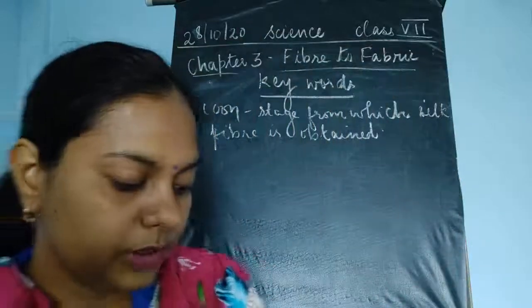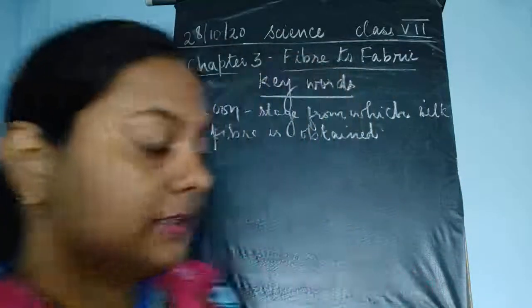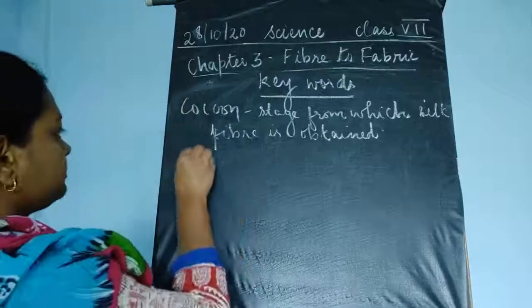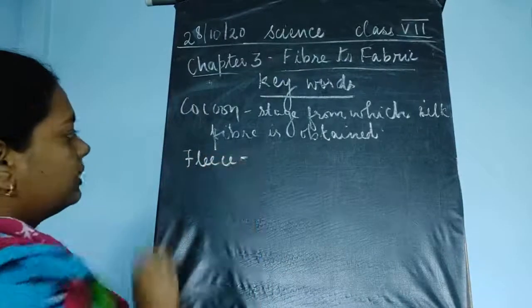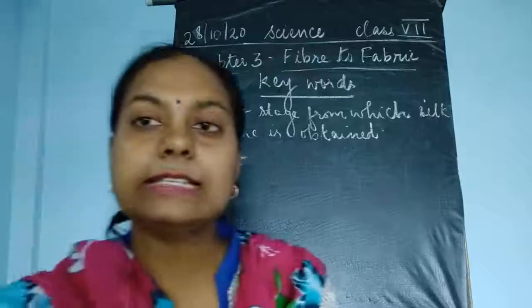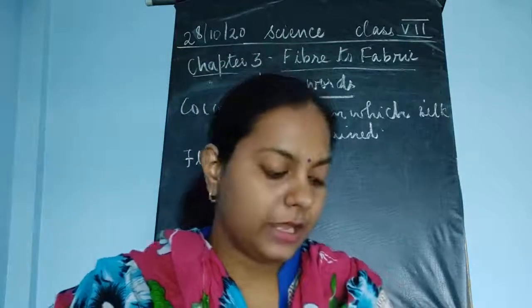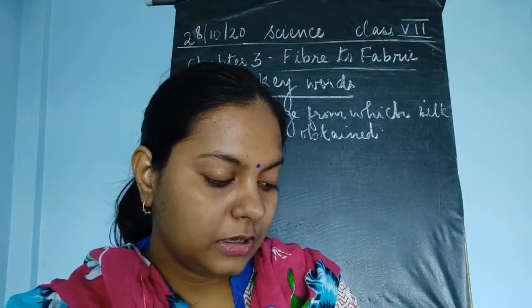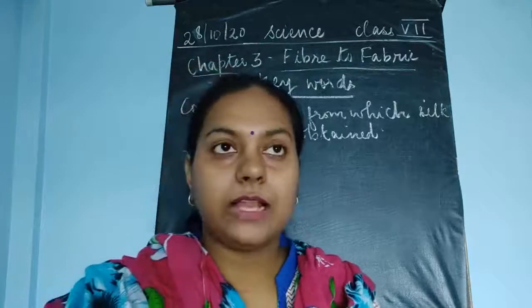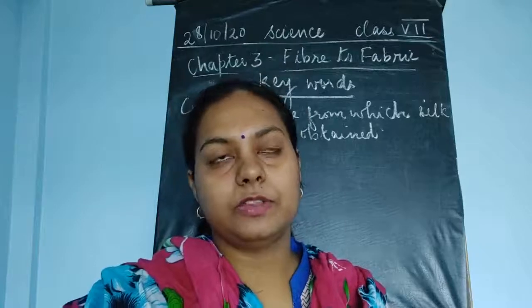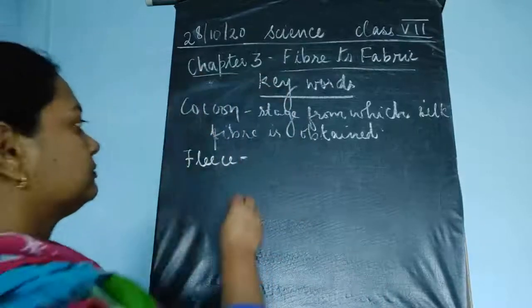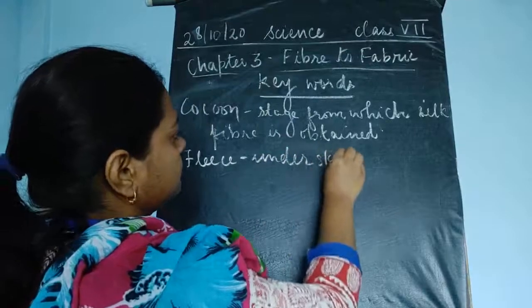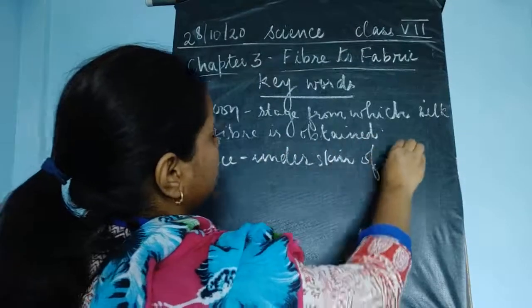Now the next word is fleece. What do you mean by fleece? Again, fleece is a raw material. It is the underskin of the sheep from which the hair develops and from which the wool is developed. So fleece is the underskin of sheep